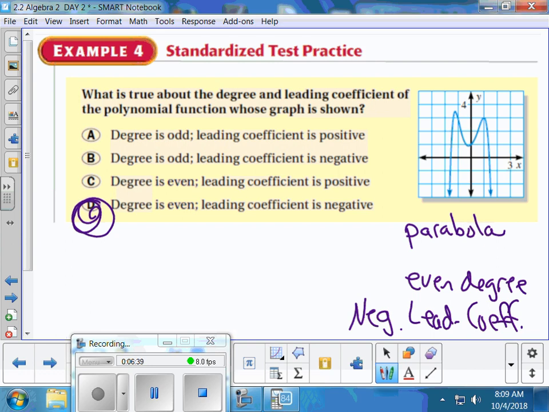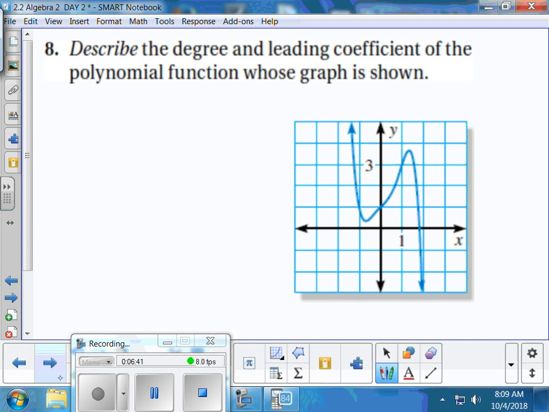I think there's one more like this, kind of. Describe the degree and the leading coefficient. Are we looking at a snake or a parabola type of shape? It's a snake. Now, snakes can have two overall shapes. Positive snakes look like this. And I realize the YouTubers, you can't see my arms right now. So a positive snake would look like this. A negative snake, make it with your arms, would look like this.